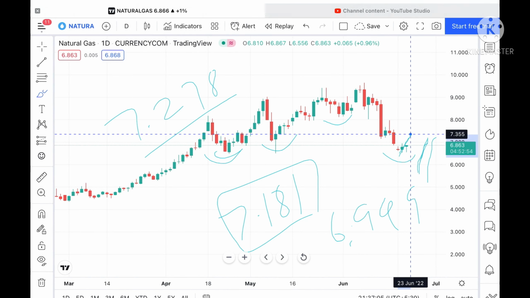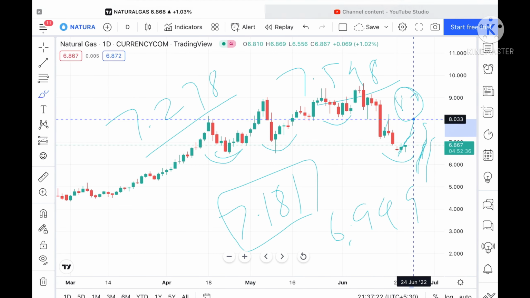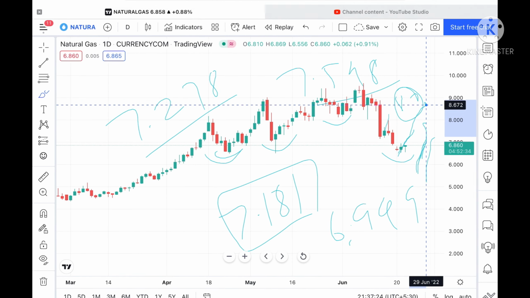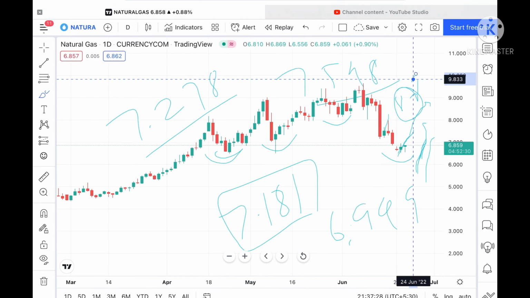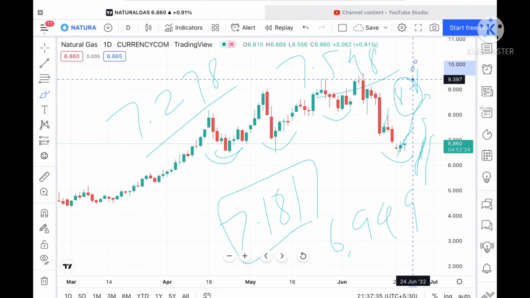Once it sustains a level of 8.2, we can see it can go further upside towards a level of 8.633, and from there we can see it can go further higher. But suppose if the price sustains above 8.6, then we can see it can go further upside.